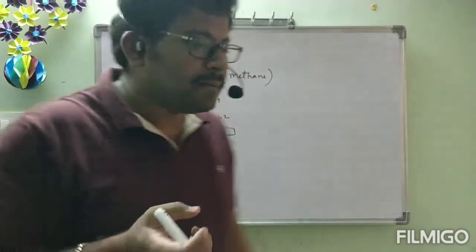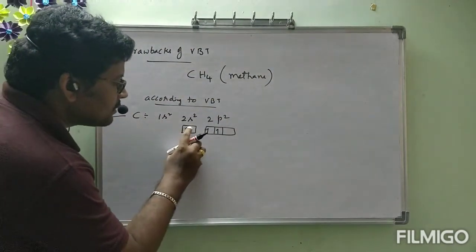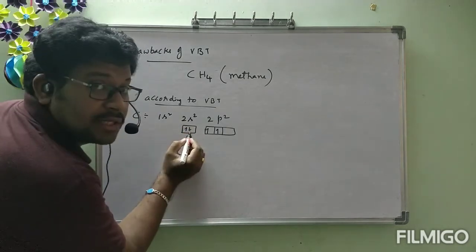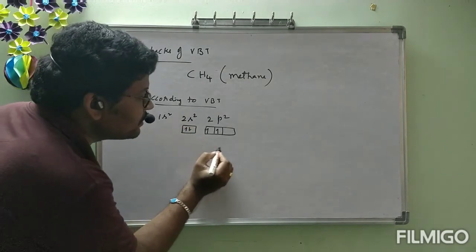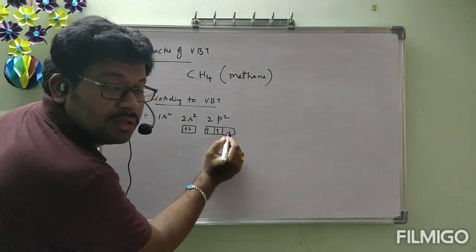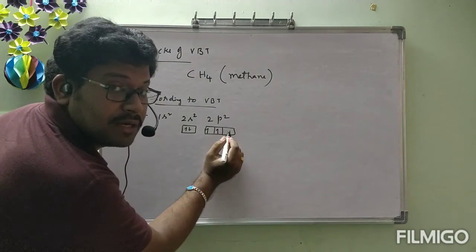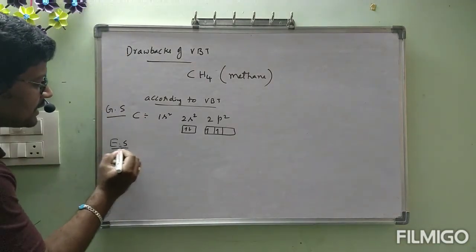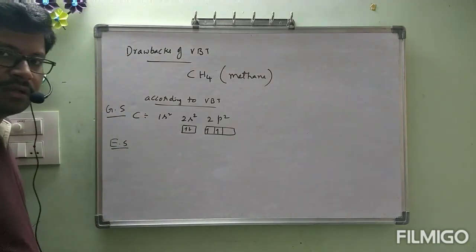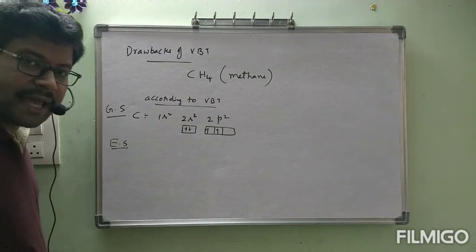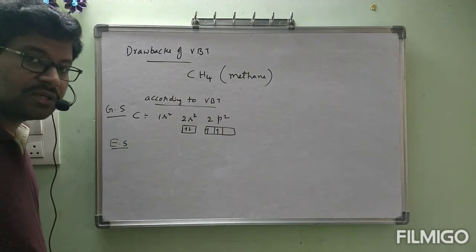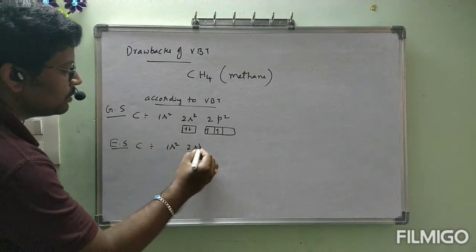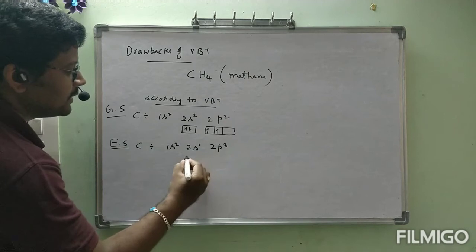That energy will be gained by one of the electrons present in 2s. By absorbing that energy, this electron will go into the empty orbital. That is called the excited state electronic configuration of carbon, which is 1s2, 2s1, 2p3.